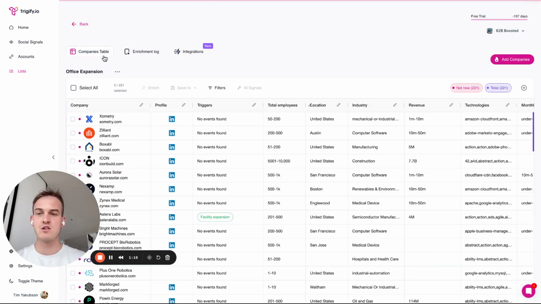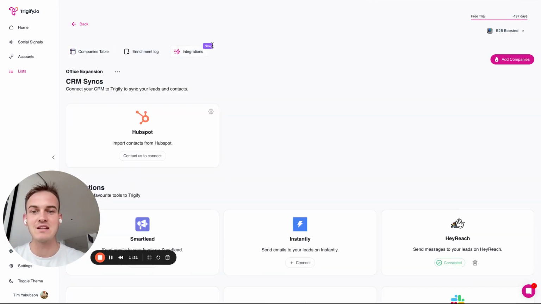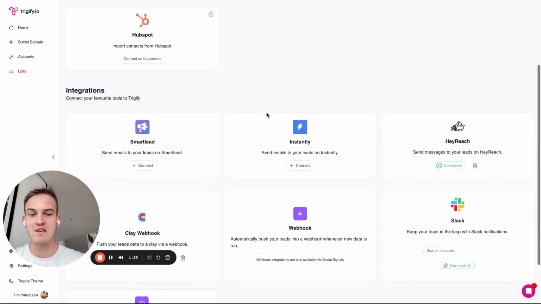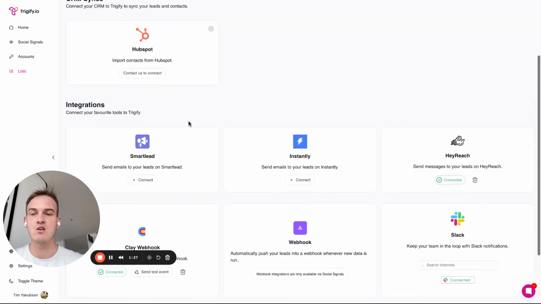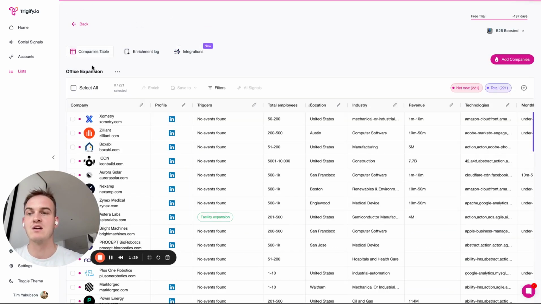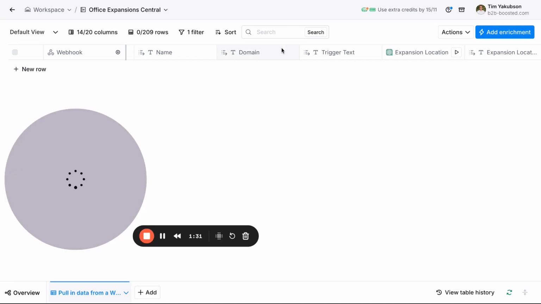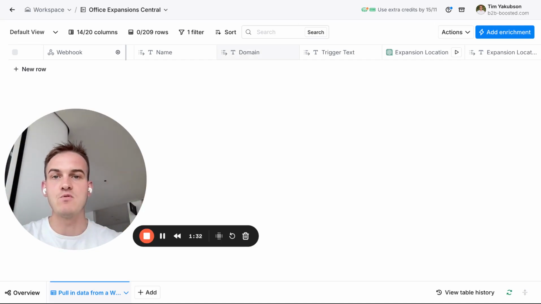Now, the second option, which is a lot more fancy, and hence I'm going to show it to you right now, you can simply integrate directly the news over here with Clay. And as soon as any of these events occur, all that happens right away is that we redirect all of those leads directly into this Clay table.